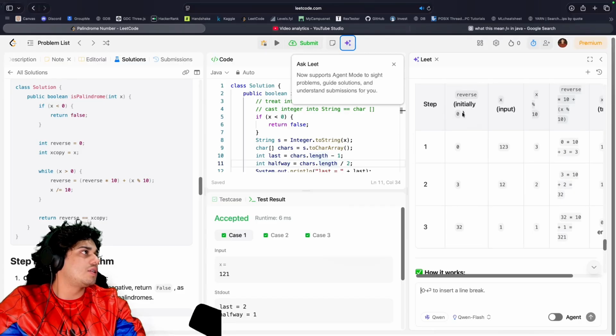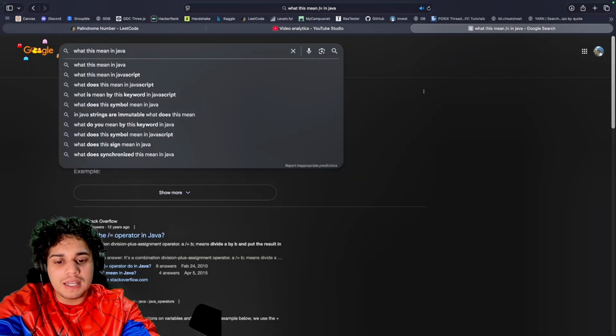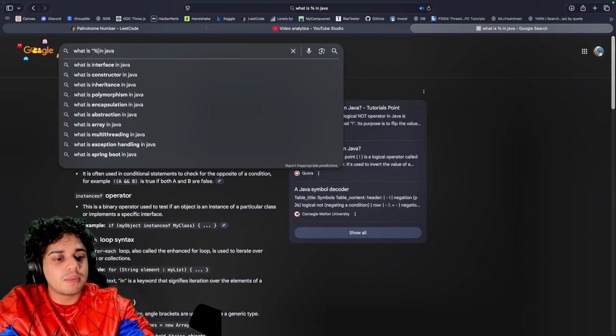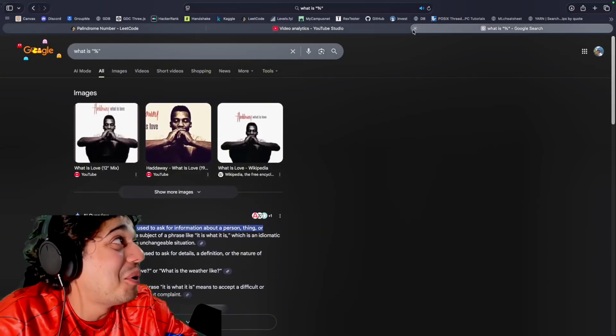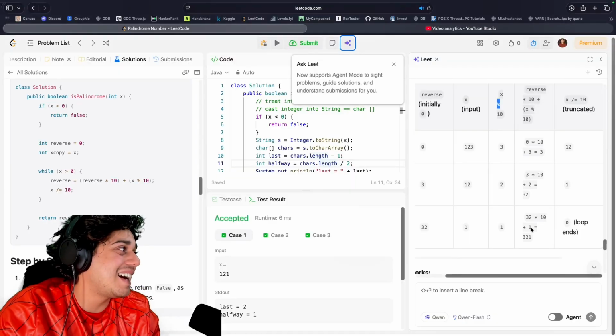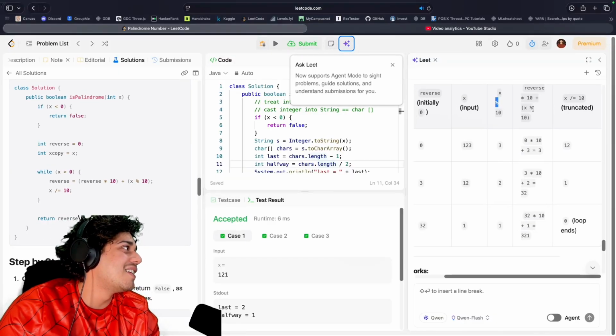So reverse, initially 0, x input, x mod 10, I forgot what's the name for this, not factorial. It's bugging me. Are you not registering what I'm trying to say, bro? What is wrong with Google? What is going on? I could not get the answer to this. Whatever. Truncated. No. All right.